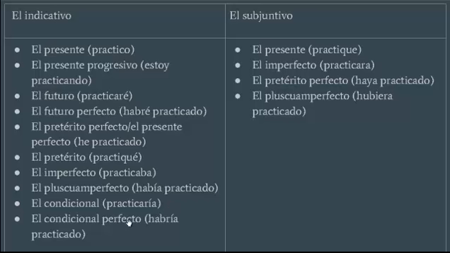And the conditional perfect, oh look, it's a perfect tense. So it's got the helping verb haber with the past participle. So habría practicado. I would, because it's the conditional, would, perfect is have, I would have, and then whatever your verb is. In this case, habría practicado, I would have practiced. How would you say that with comer? I would have, yo habría comido. So that's the conditional perfect.